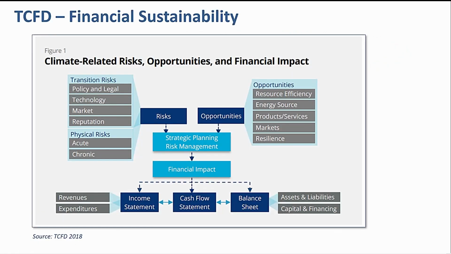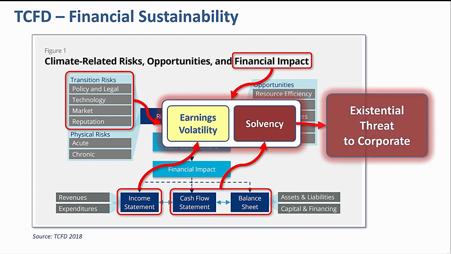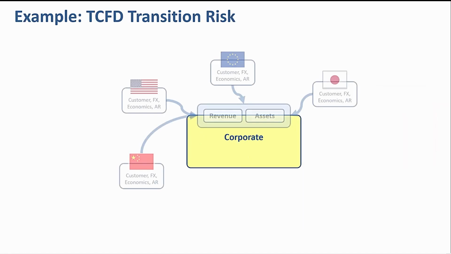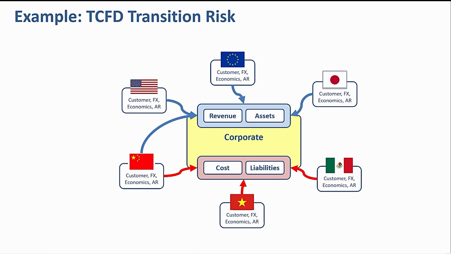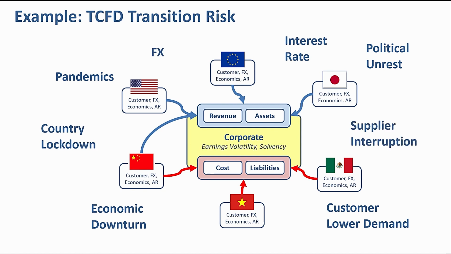This is the TCFD approach. It focuses on the financial sustainability of corporates. It introduces a concept called transition risk, which quantifies the impact of climate change. In essence, it is about earnings volatility and solvency. This is an illustration of transition risk. Due to globalization, corporates have profit and cost mismatch across countries. The impact of such events exposes a corporate to solvency risk.